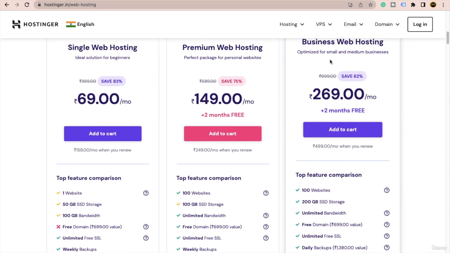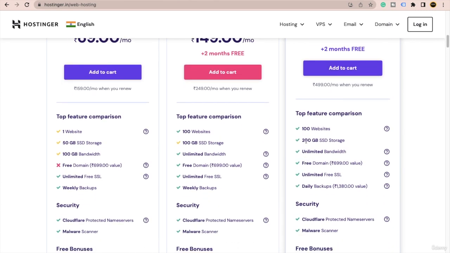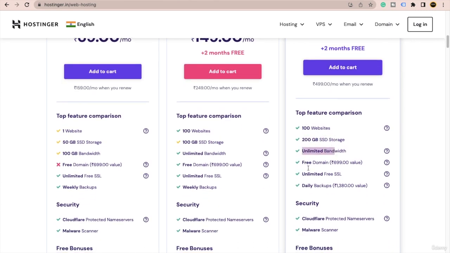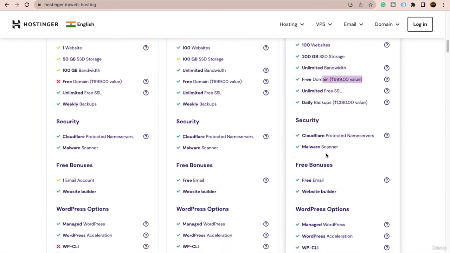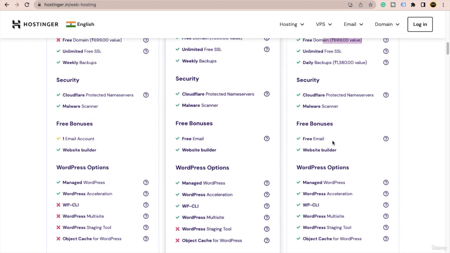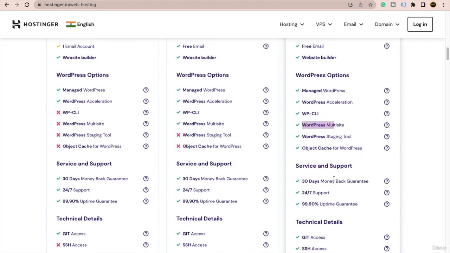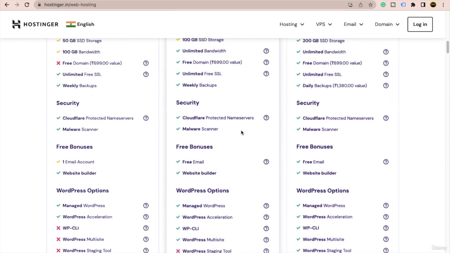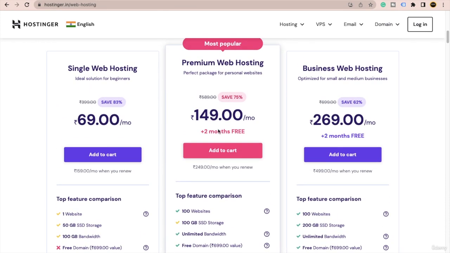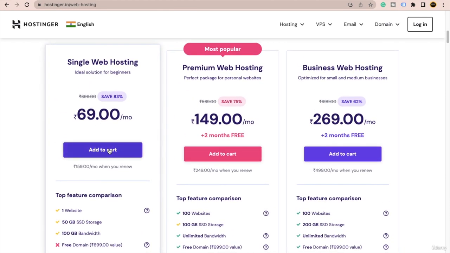Because you can see, if you buy a higher plan, you will get more storage, unlimited bandwidth, and a free domain as well, okay. There are plenty more features that are very common in the second and third plan, okay. Like you can see, you will get the WordPress staging tool and plenty more stuff, okay. But we are going to go with the second plan. And of course, even if you want to buy the first plan, you can. I am not going to suggest it to you guys, but still if you want, you can.